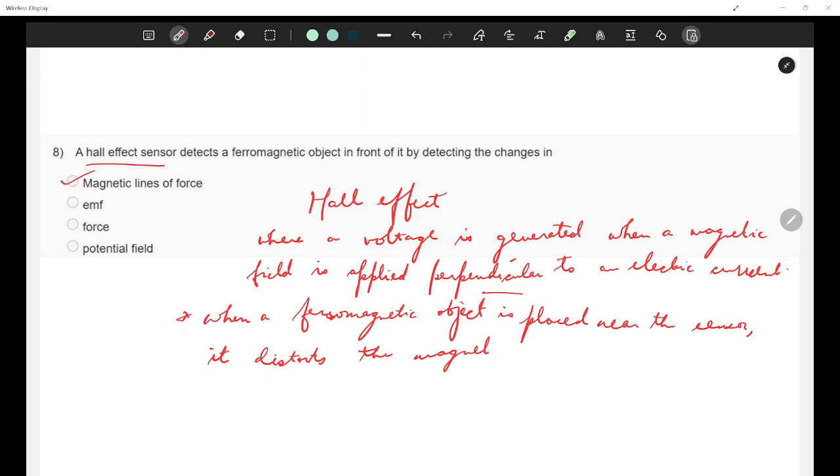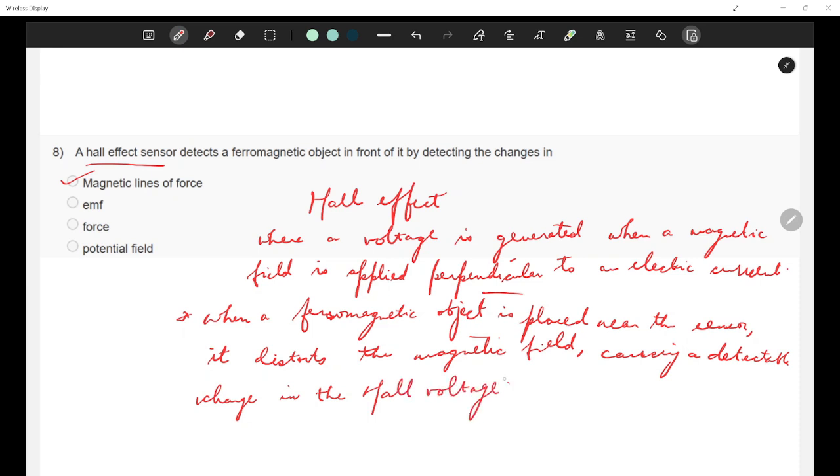It distorts the magnetic field, causing a detectable change in the Hall voltage.